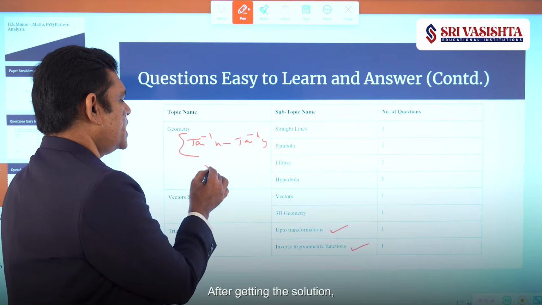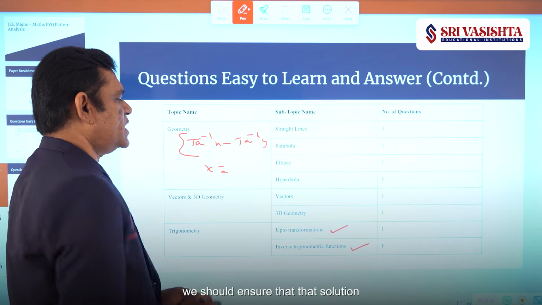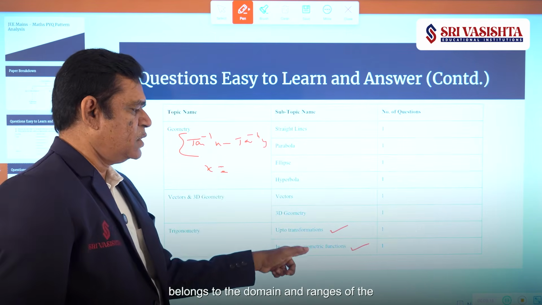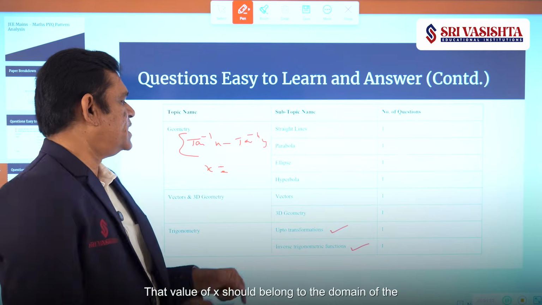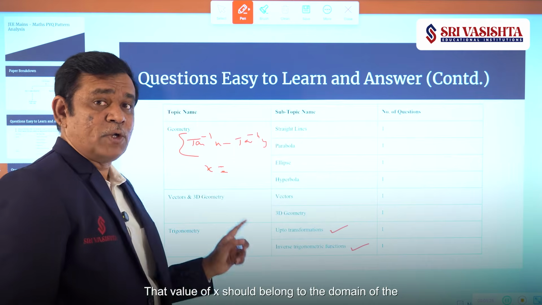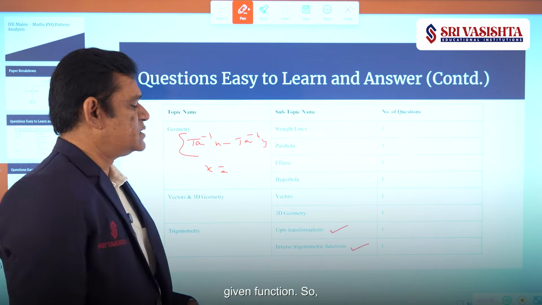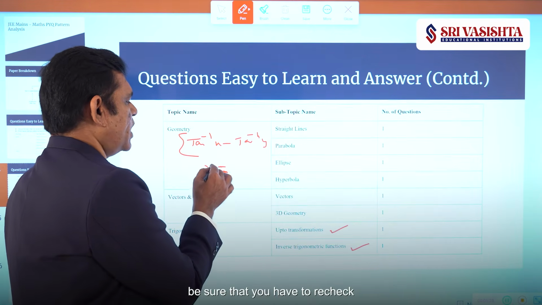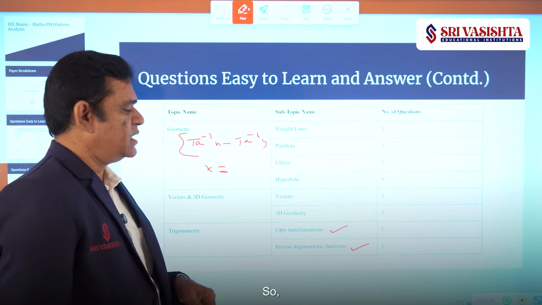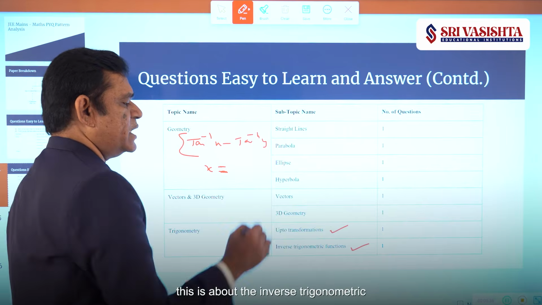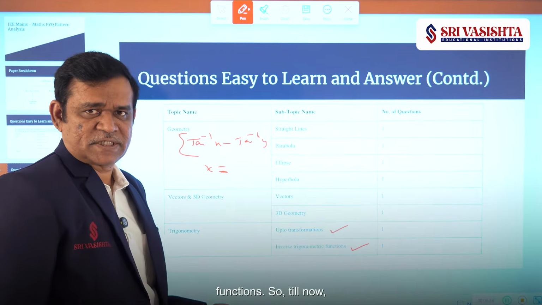After getting the solution, ensure that the solution belongs to the domain and ranges of the inverse trigonometric functions. That value of x should belong to the domain of the given function. Okay, so be sure to recheck the answer that you get, right? So this is about the inverse trigonometric functions.